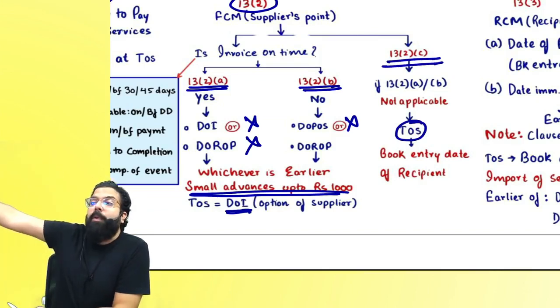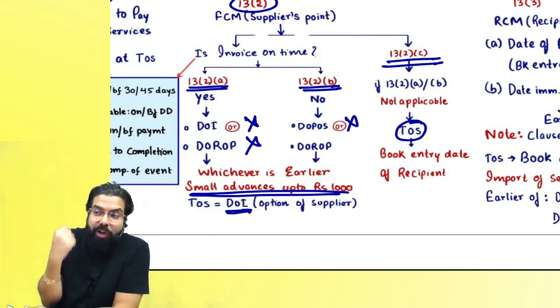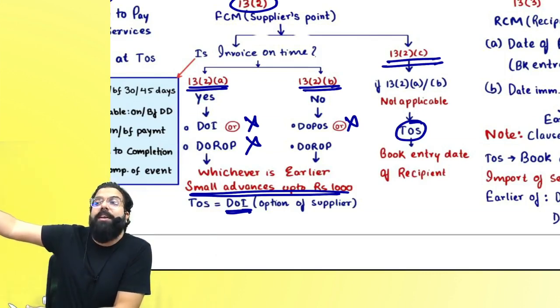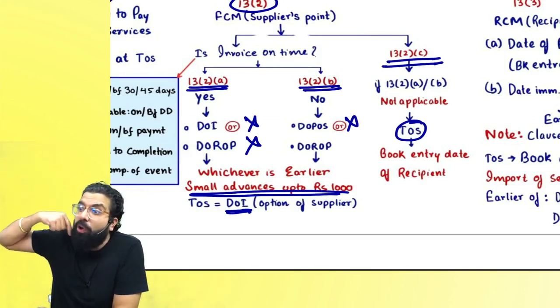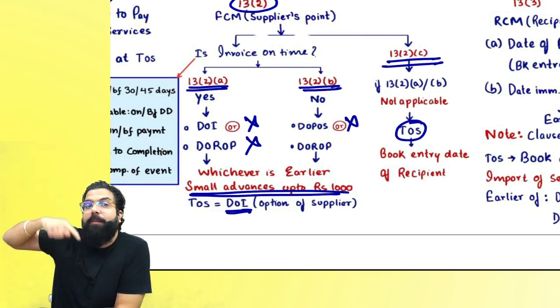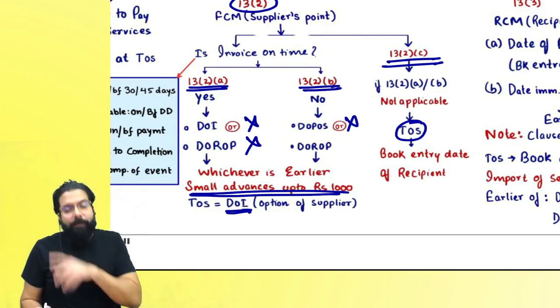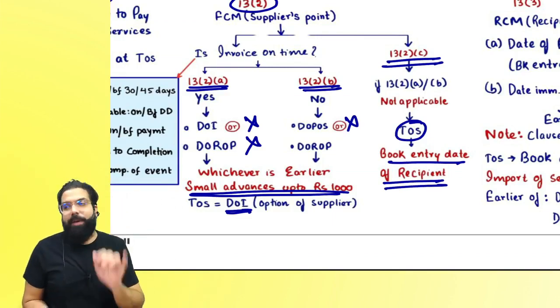Supposing I provided someone service. I did not raise the invoice. I took the money in cash and I'm enjoying. Later, an investigation happened in his books of account and the officer saw that no GST was being charged. He will tell me, Ramesh, you supplied him and you did not charge the GST. My time of supply will be based on the recipient's books of account, and the day he has made the book entry, that will become my time of supply.